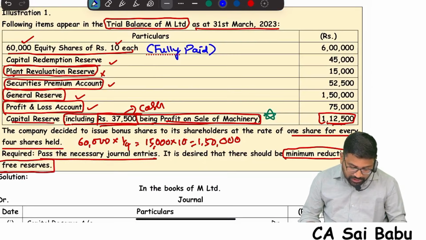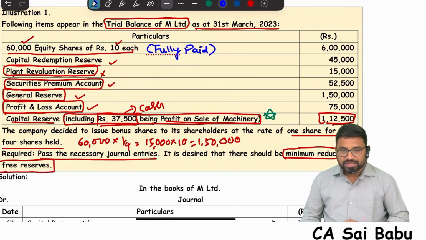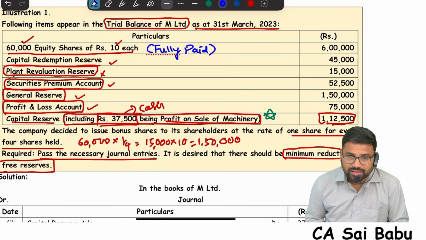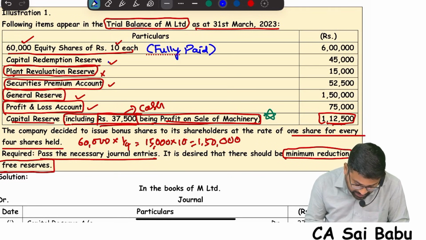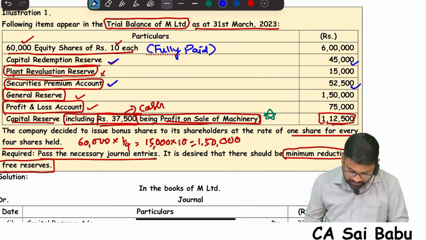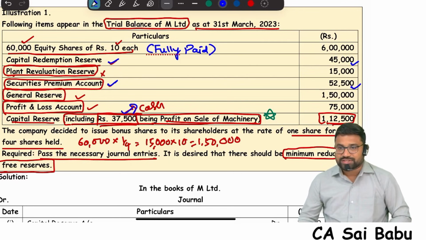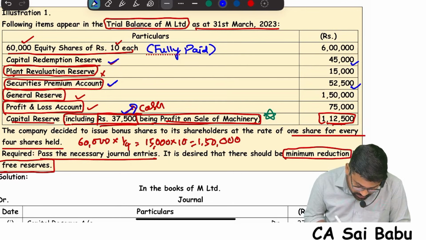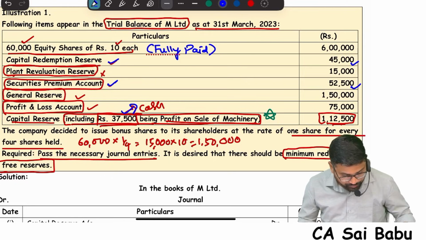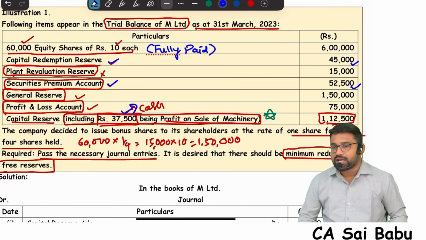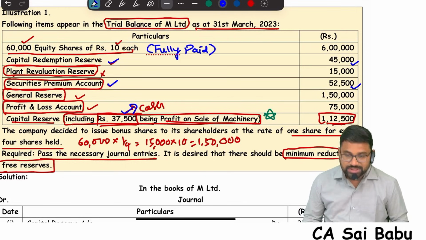Now in the question they said minimum reduction in free reserves. That means free reserves, general reserve, P&L account will be given last priority. First we will use what? CRR, 45. Securities premium 52,500. And also capital reserve 37,500. These three I will use first. Then balance will be how much? 15,000. That 15,000 either I can use from general reserve or P&L account. Suppose I am using from general reserve.